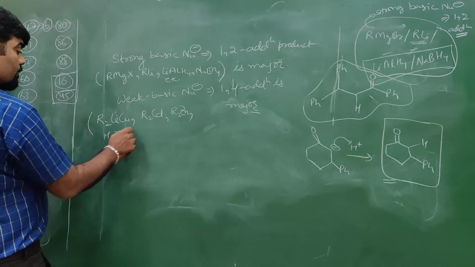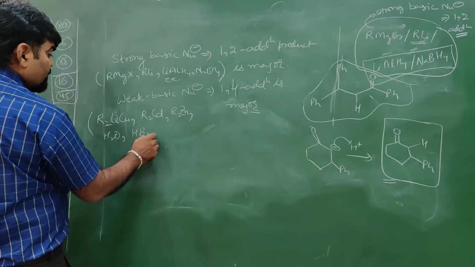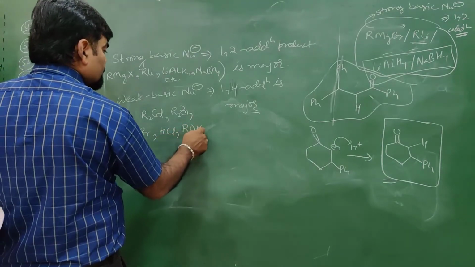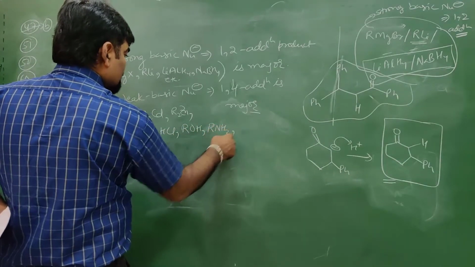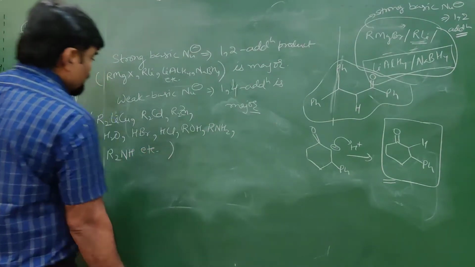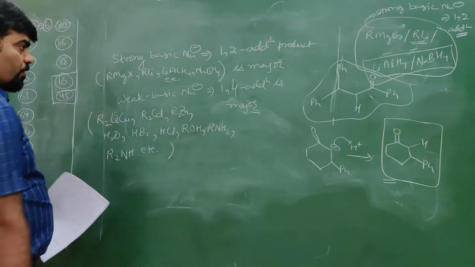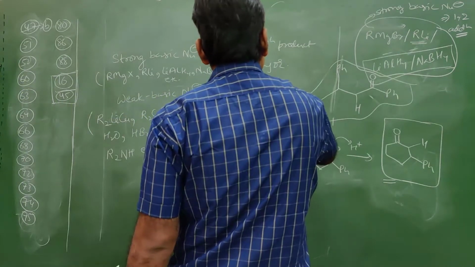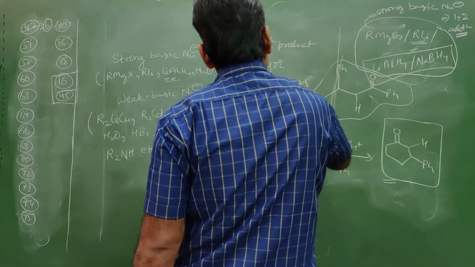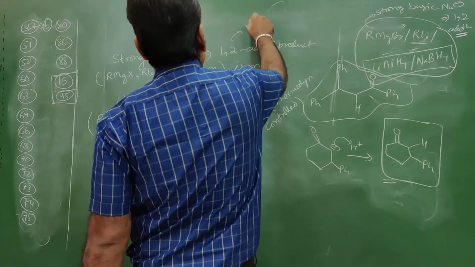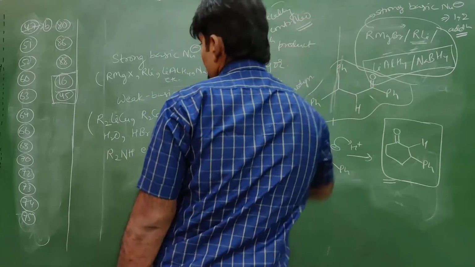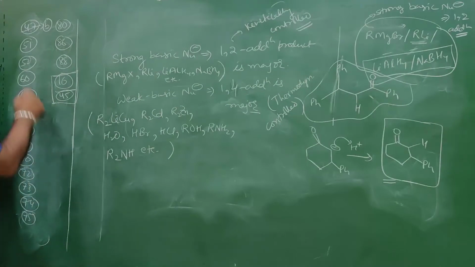Then water, HCl or HBr, then alcohol, alkylamine, dialkylamine, R2NH, etc. With a weak basic nucleophile, there will be a 1,4 addition product. 1,4 addition product is thermodynamically controlled. 1,2 addition is kinetically controlled. So it was the case of 51.